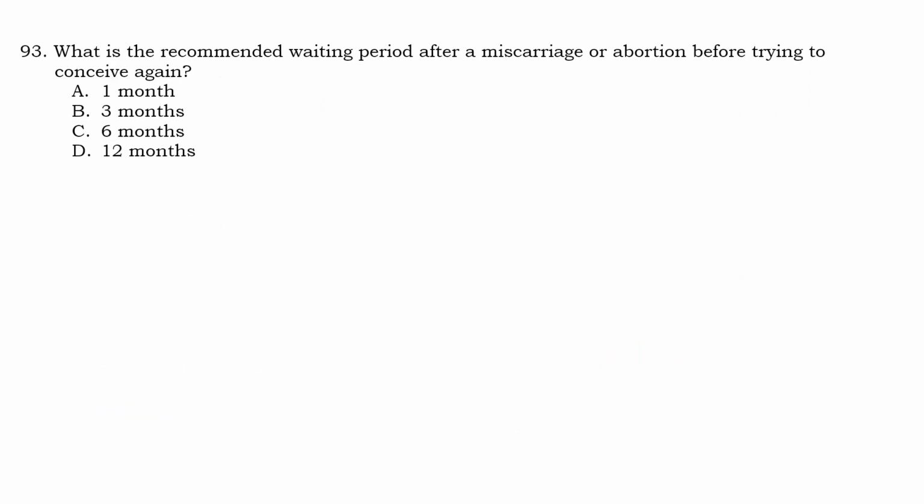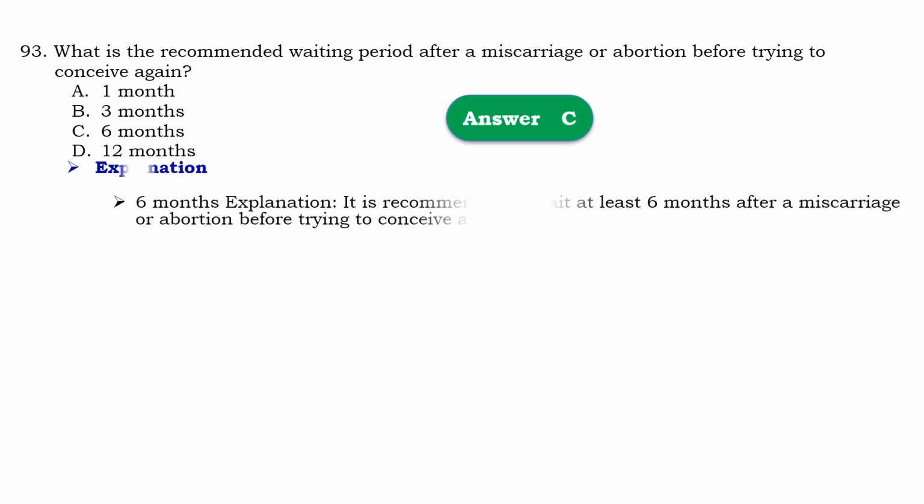Question number 93. What is the recommended waiting period after miscarriage or abortion before trying to conceive again? So that should be C. 6 months. Means that it is recommended to wait at least 6 months after miscarriage or abortion before trying to conceive again.